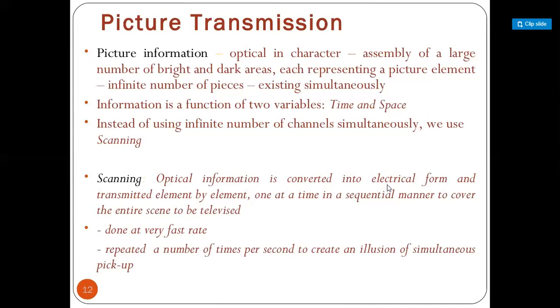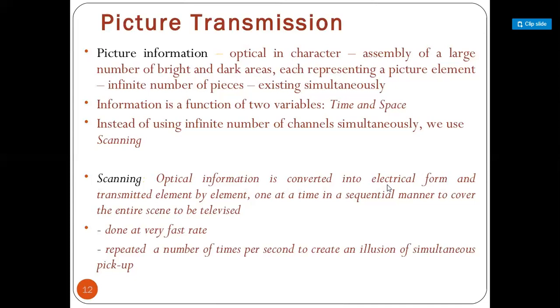So here, the assembly of a large number of brightness values: the brightness of the red color, the brightness of the blue color and the brightness of the green color. For that purpose we are using a signal. That signal is called the luminance signal.